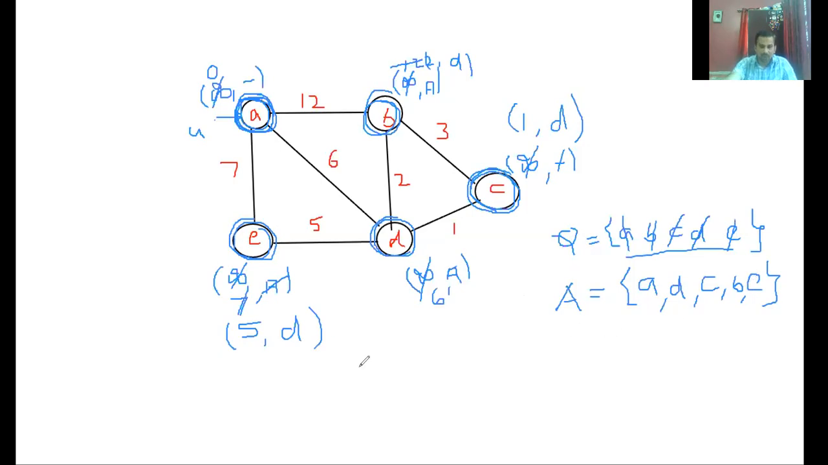Okay. So now you see A, B, C, D, E. For A, the key value is 0 and pi value is null. This is key, and this is pi value. For B, it's 2 and D. For C, it's 1 and D. For D, it's 6 and A. For E, it's 5 and D.